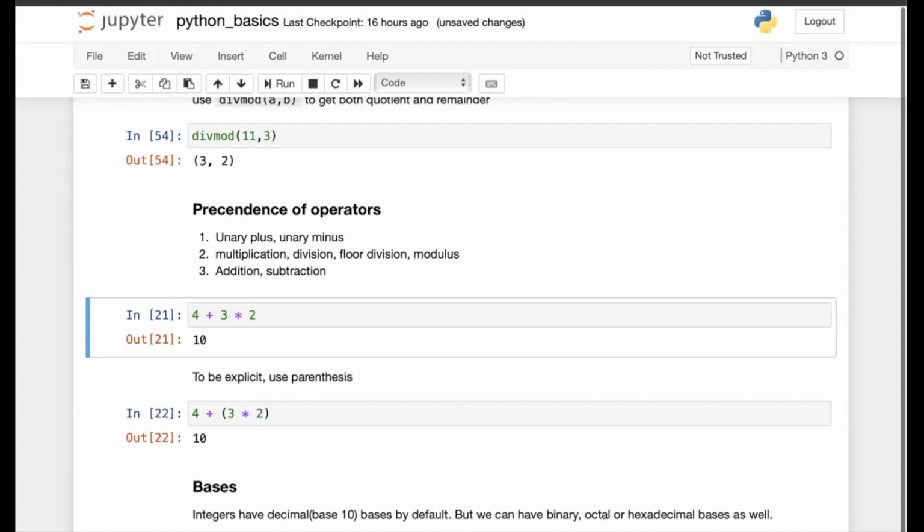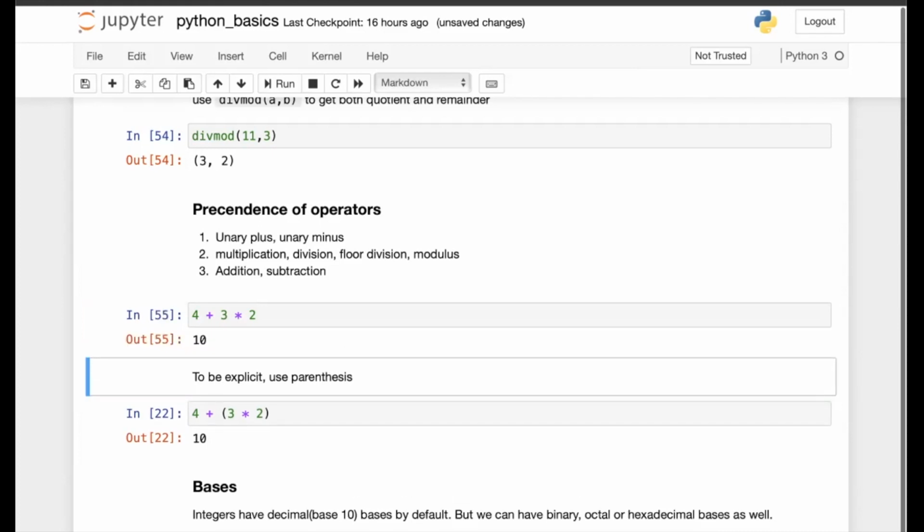So 4 plus 3 into 2. It has both the plus operator as well as the multiplication operator. So multiplication gets the precedence. First it multiplies 3 and 2, and then the result is added to 4. So 3 multiplied by 2 gives me 6, and 6 when added to 4 gives me 10.